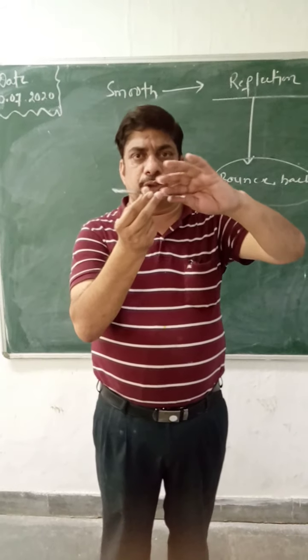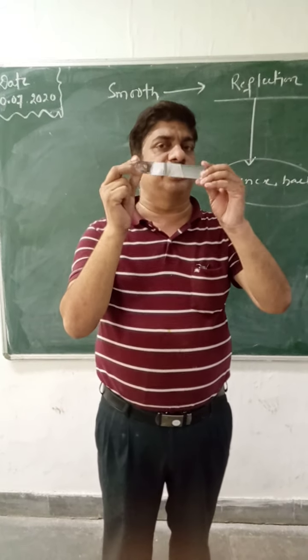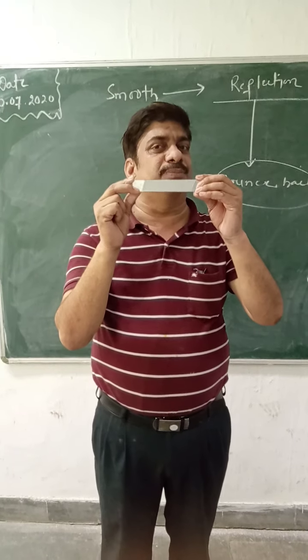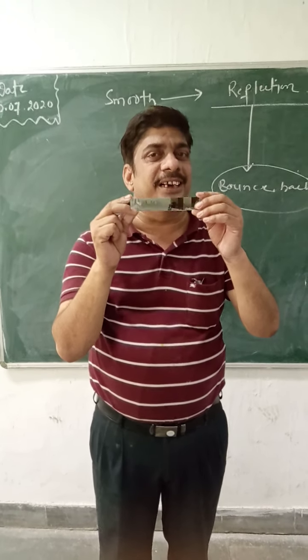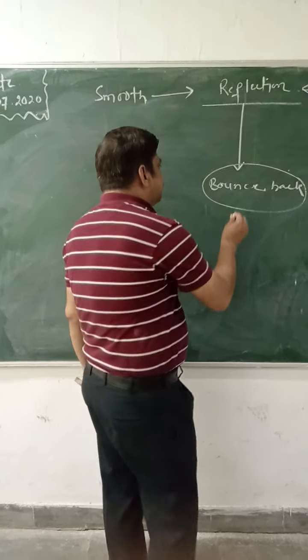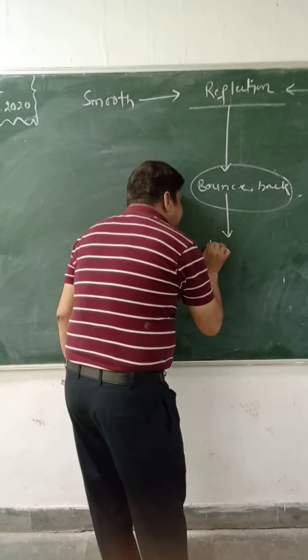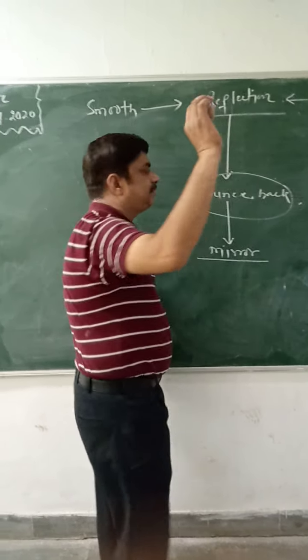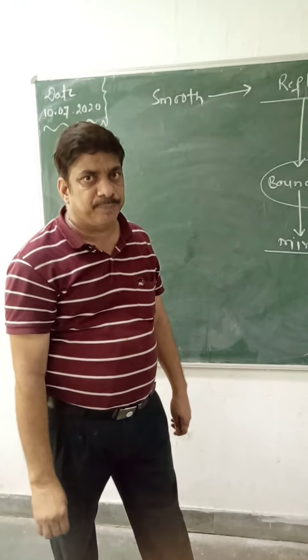So this becomes smooth, and because it is polished, that means it is shining also. So now this becomes what? Mirror. So the device which is based on reflection is known as the mirror.